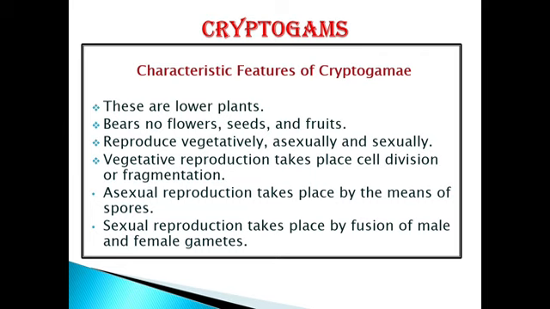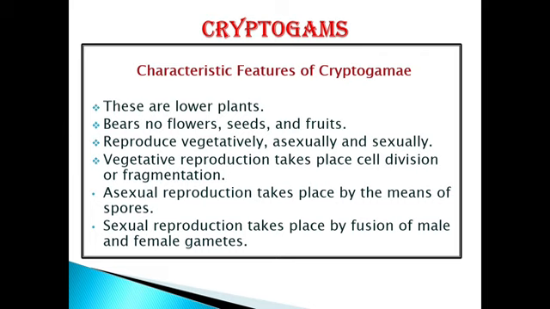Now, if we see the type of reproduction they follow, we will come to know that they reproduce sexually as well as asexually. Sexually they reproduce by means of fusion of male and female gametes, and asexually by means of spore formation. So there are three main characteristics of cryptogams.